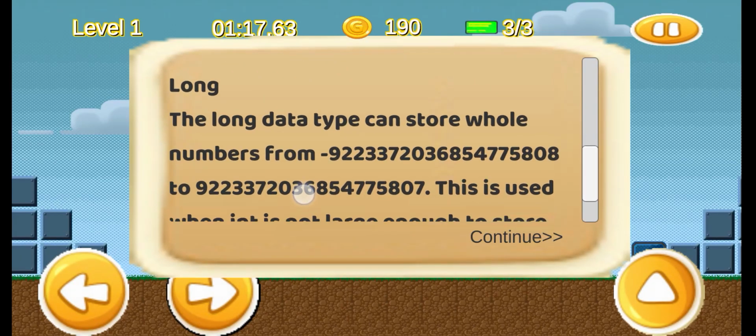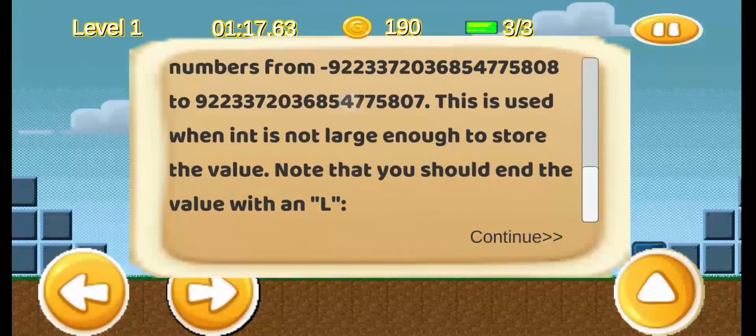The long data type can store whole numbers from the range negative 9 quintillion to positive 9 quintillion. This is used when int is not large enough to store the value. Note that you shall end the value with an L.